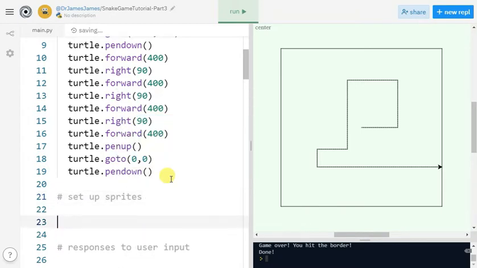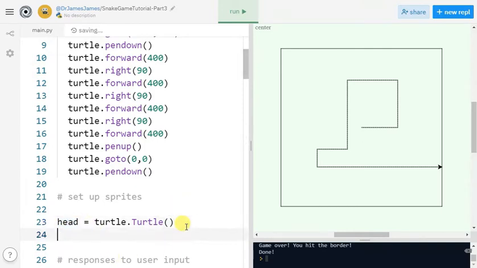So I'm going to put a comment here that says we're going to set up the sprites, and I'm going to create a turtle object that we're going to call head, and it's going to be the head of our snake. And the way we create a new turtle is by calling the turtle library dot turtle, and this is a function that creates a new turtle, and it names it head because that's what we've decided to name it. I'm going to also create another turtle called food, and this is going to be another sprite for us.